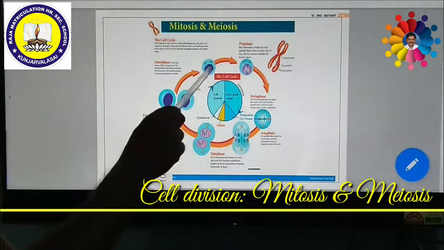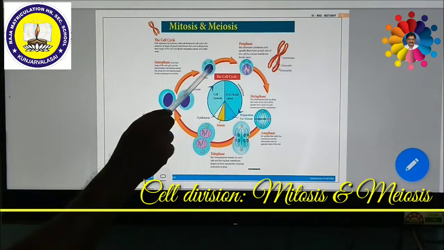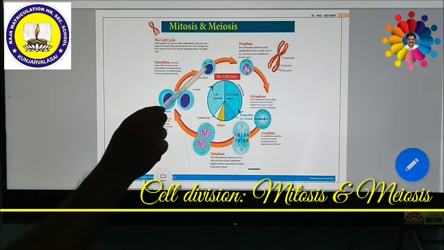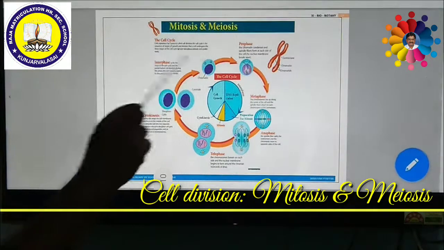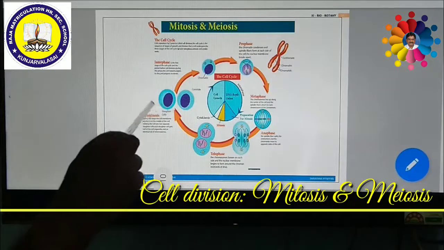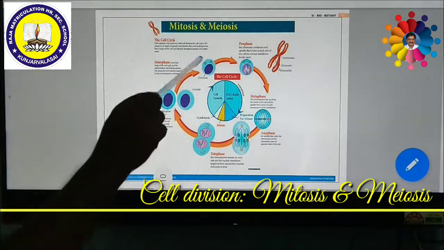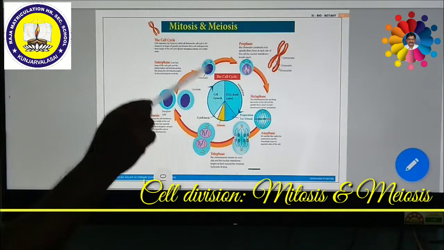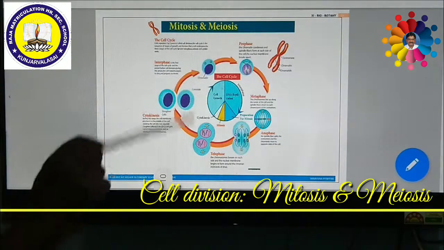This is the nucleus, this is the cytoplasm. The nucleus has chromatin material apart from the nucleolus. The chromatin material forms a thread-like material. This is not visible under a normal compound microscope. It can be seen only through an electron microscope. It is very minute, so we cannot see it.